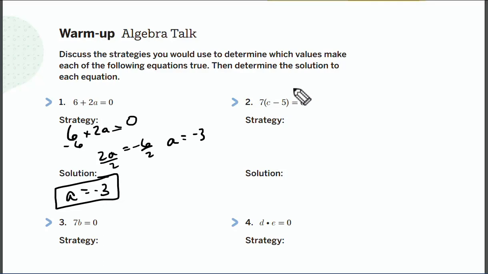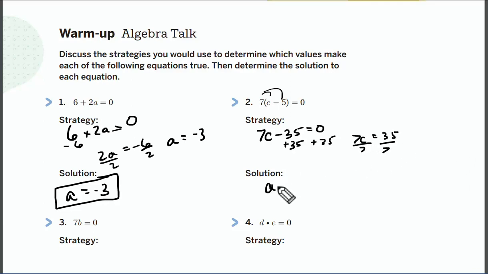Number 2, you have 2 strategies you could potentially do. The strategy that most of you probably would do is to distribute here and here. So I got 7c minus 35 equals 0. I'm going to bring over the 35. And I got 7c is equal to 35. I divide by 7, and then c equals 5. Okay, c is equal to 5.